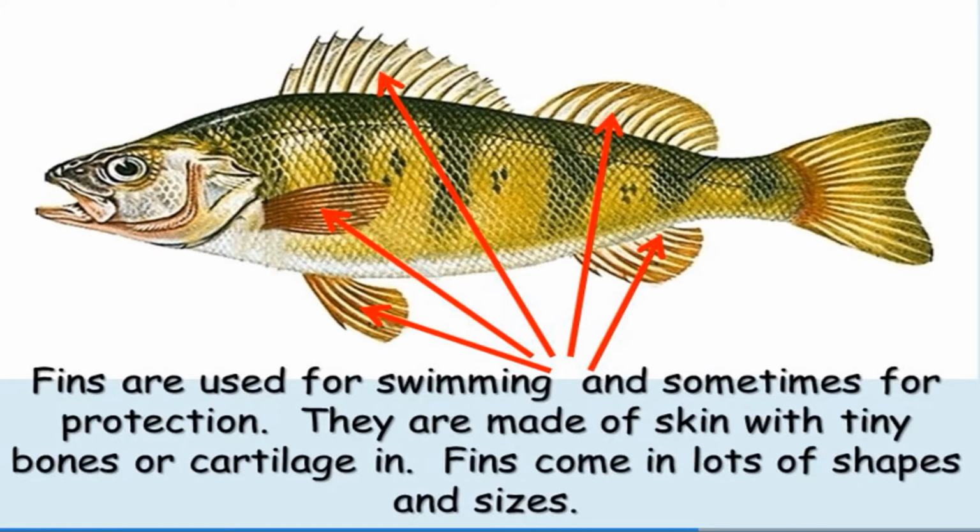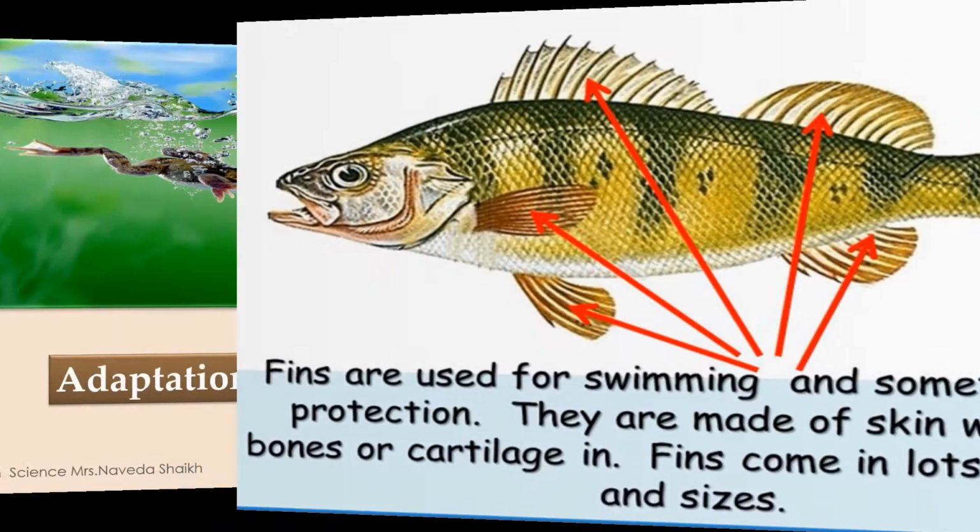The next is fins. Fins are used for swimming and sometimes for protection also. How protection? Some of the fishes have very spine-like fins which help them to protect themselves from the predators. Okay, they are made of skin with tiny bones and cartilages in them. Fins come in lots of shapes and sizes.